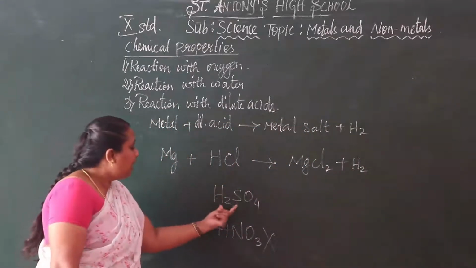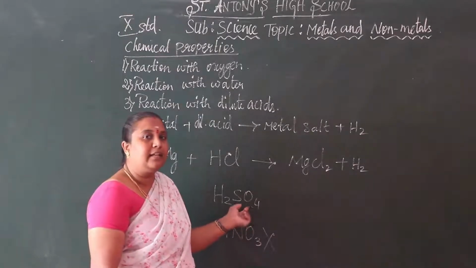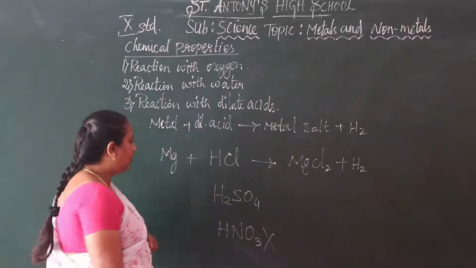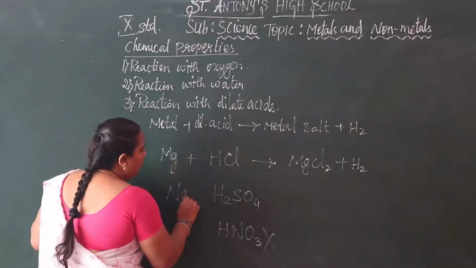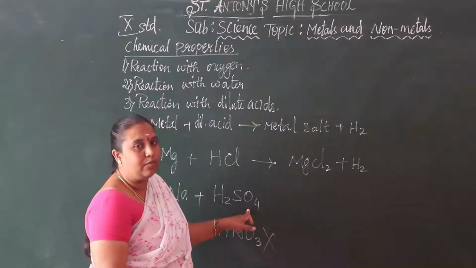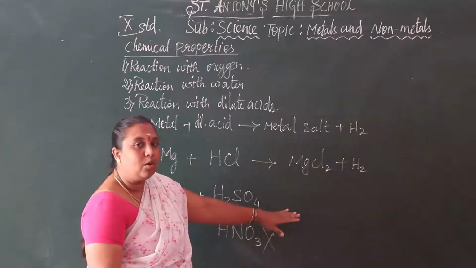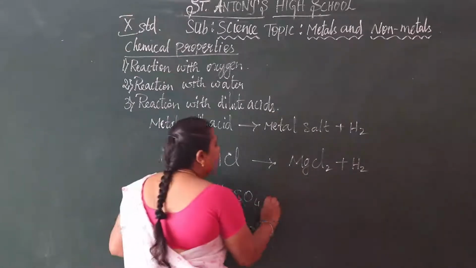Then we are taking sulfuric acid, and with that we are taking the metal sodium. So Na, sodium reacts with H2SO4, sulfuric acid. It gives sodium sulfate, which is a metal salt.